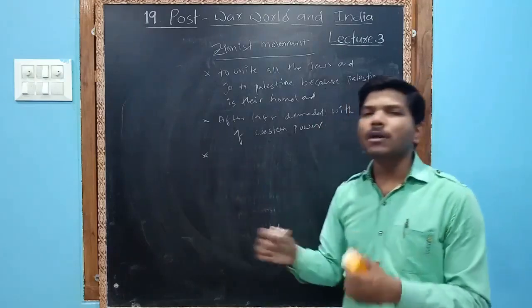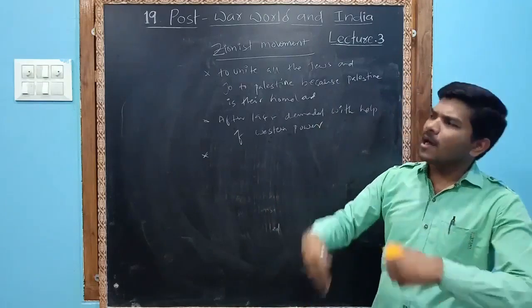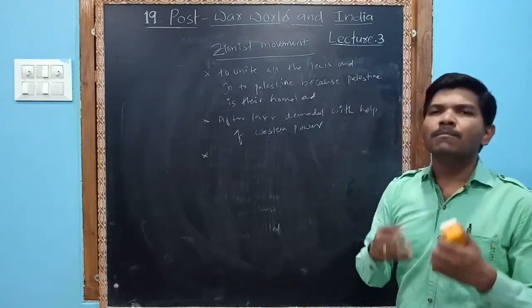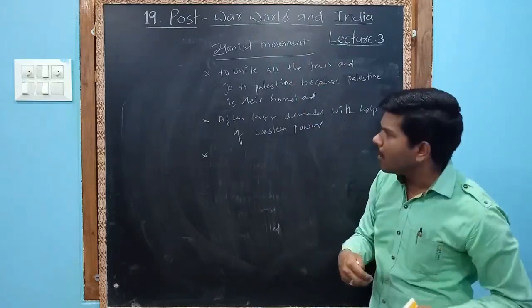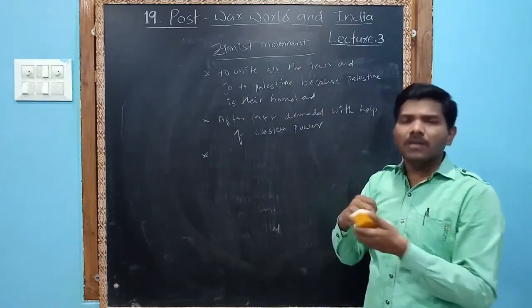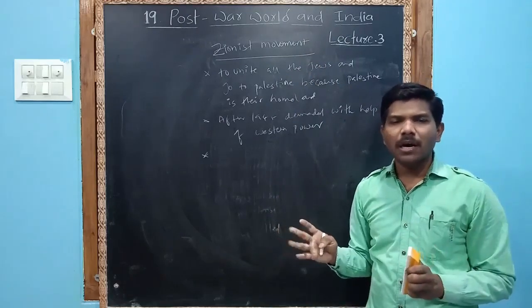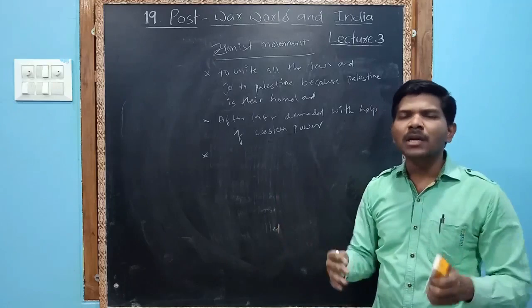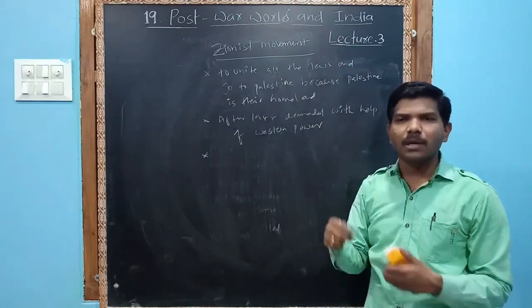But Arabs were not happy. Arabs were not ready to give their place. Arabs were already living there, so that became a bone of contention. Arabs were already living in Palestine, and now Jews wanted to go there. Would the Arabs agree? No, Arabs were not agreeing. So that was the problem between the Jews and Arabs.